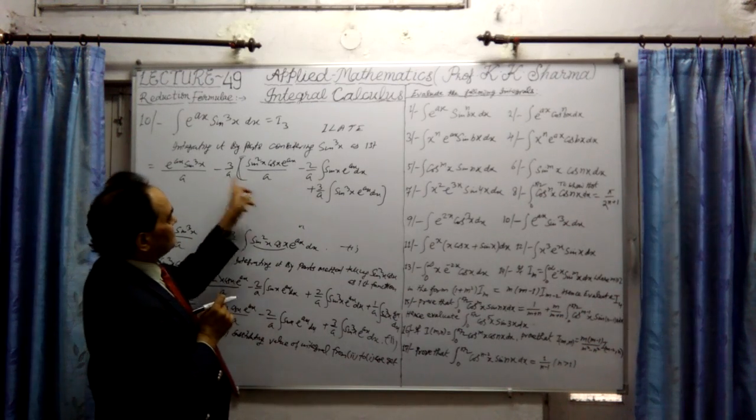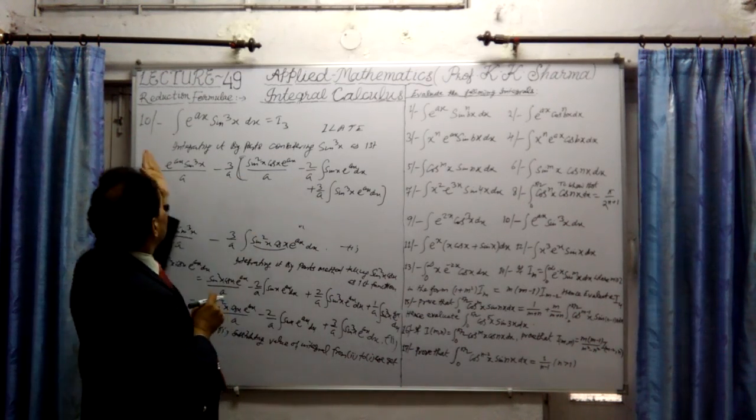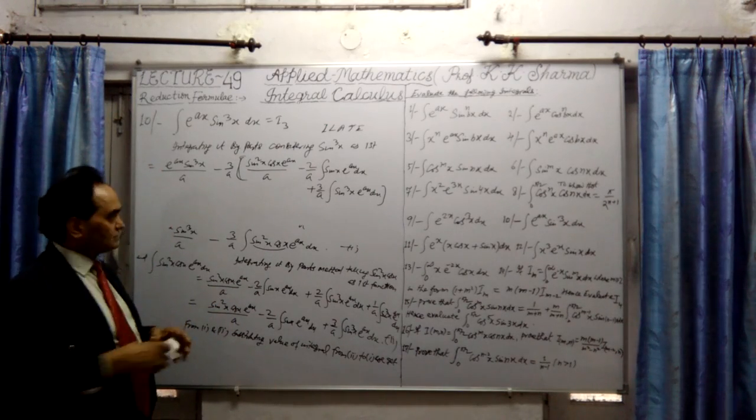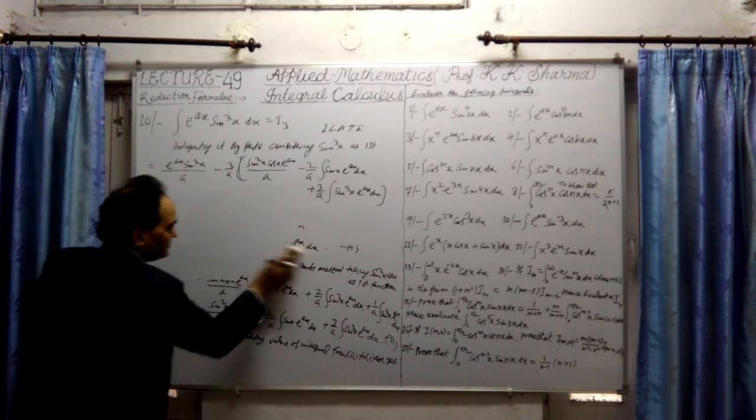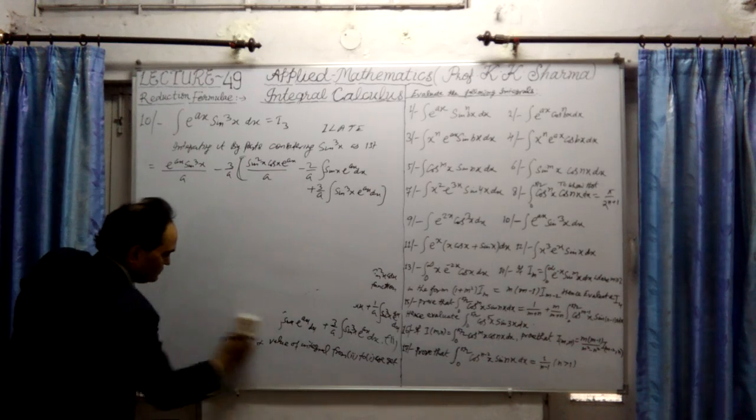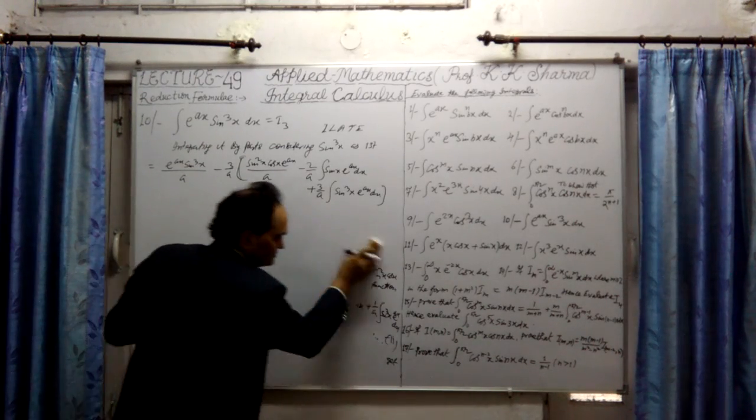If I multiply this by minus 3 upon a and take it to that side, let me take the last step on the left hand side. So what do we get?